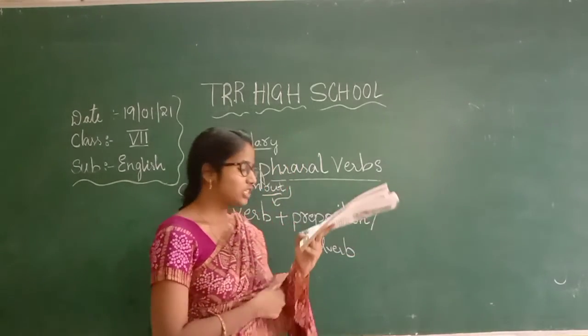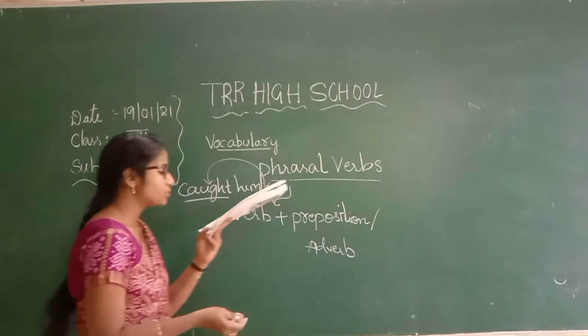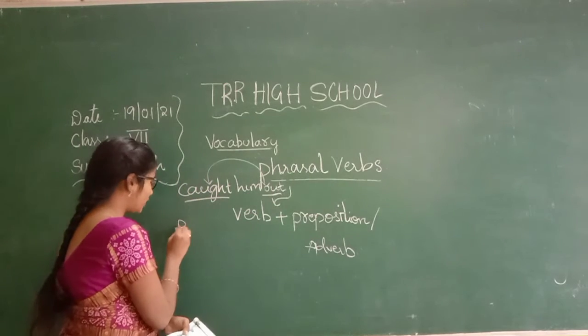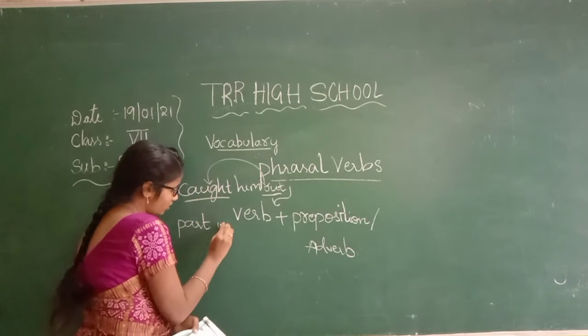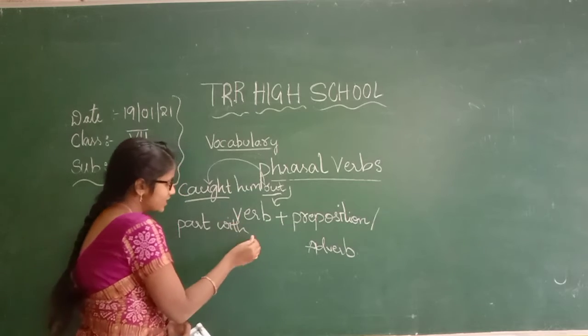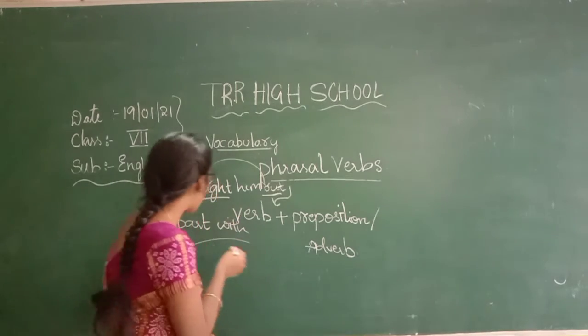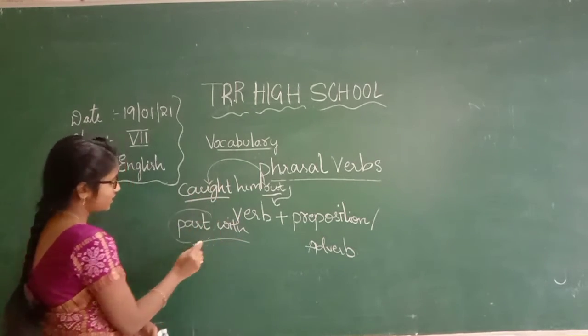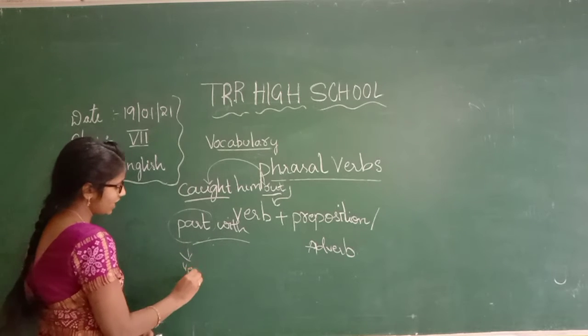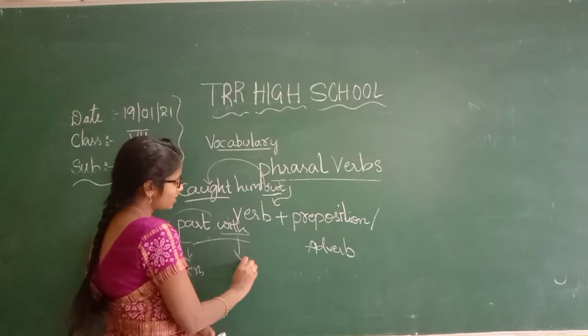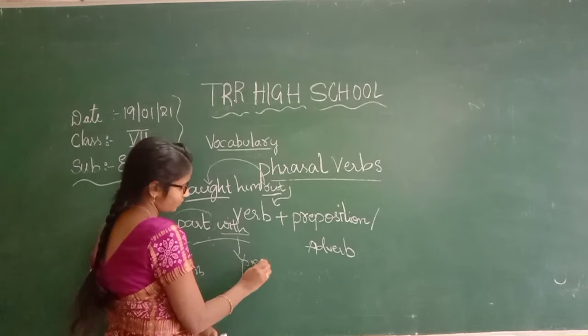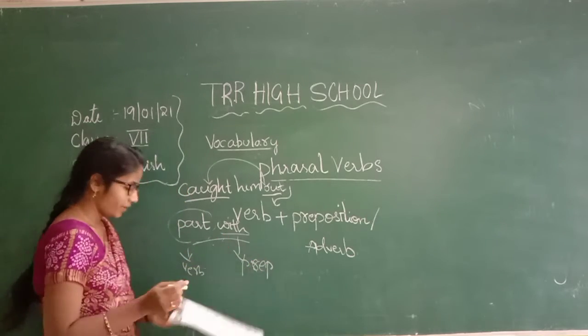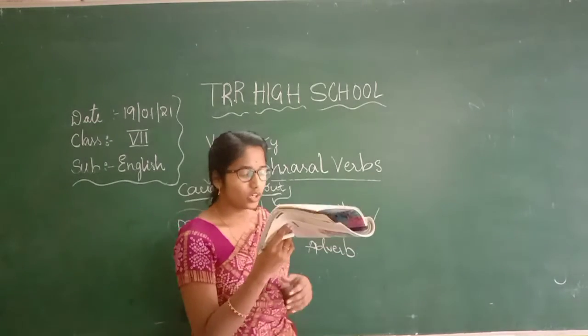Perhaps his painting is so good that he can't bear to part with it. So here, part with is also one phrasal verb. Here, part, as in taking part, is the verb. And with here is a preposition. Yes, the words in bold are phrasal verbs.